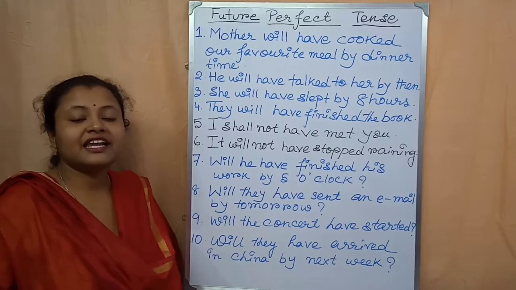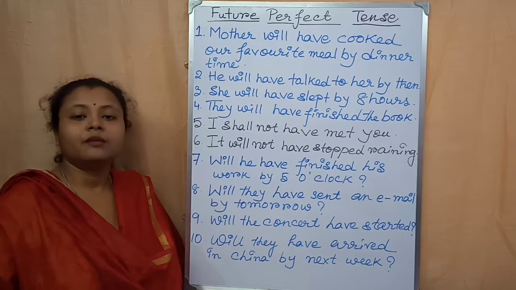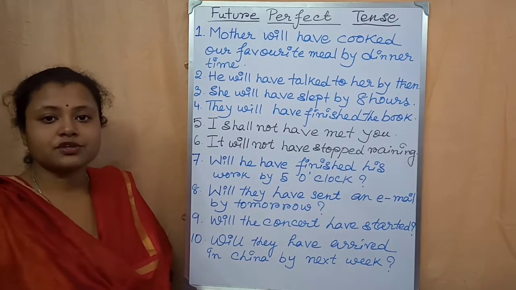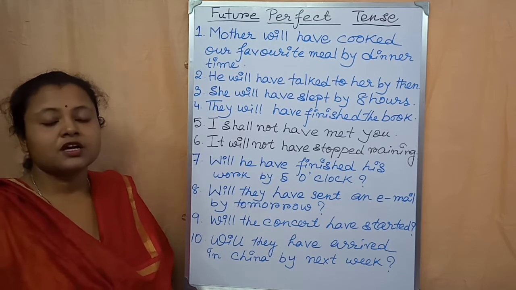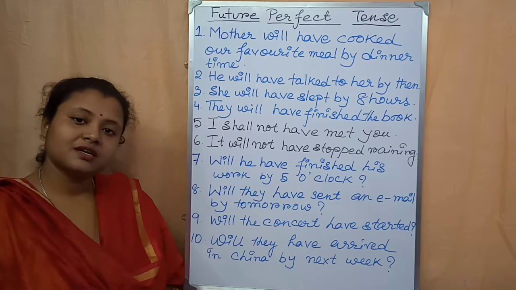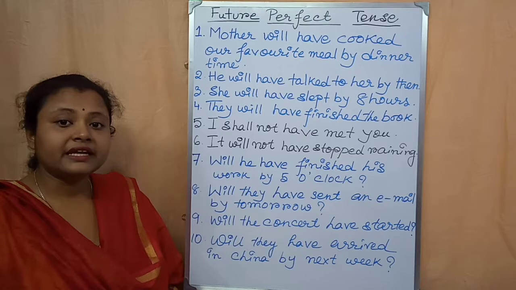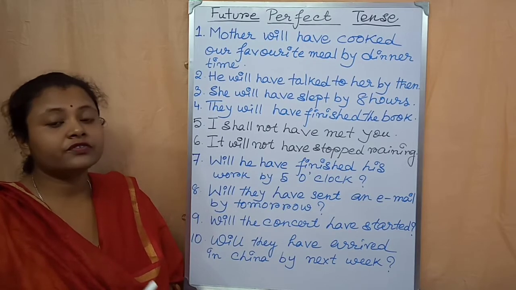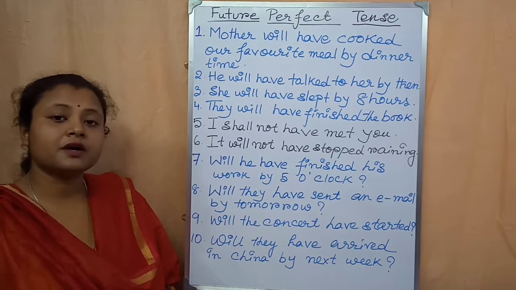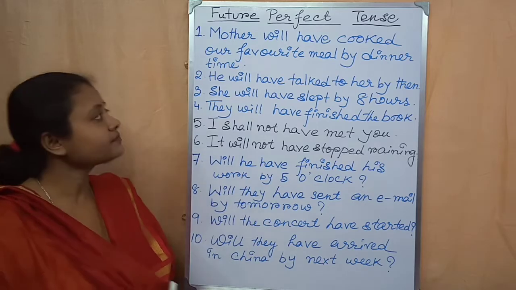Now students, let me give you some examples of future perfect tense. But before that, let me remind you of the rules of this tense. For future perfect tense, first you have to write the subject, then shall or will, after that have, then the third form of the main verb, the past participle form of the main verb, then the rest of the sentence, okay?